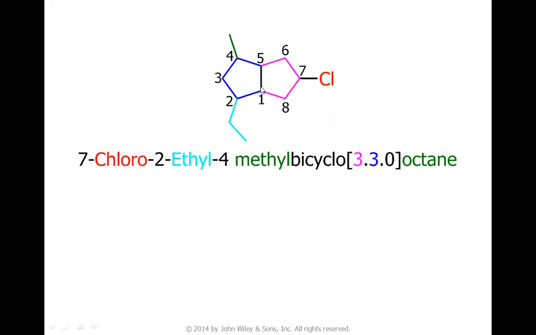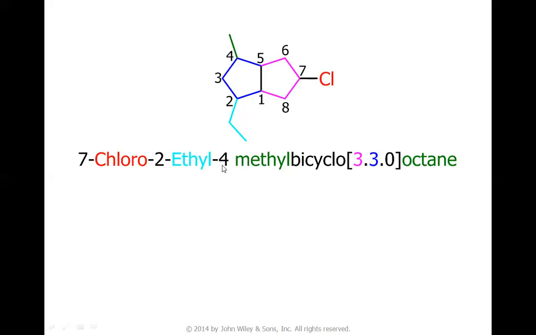For example, if you consider this carbon as one, you have the ethyl at 2 position. But if you consider this carbon as one, you have the methyl at 2 position, and you know that ethyl is better than methyl in case of numbering because of lower alphabetical order. So this is carbon 1, this is carbon 2, 3, 4, 5, 6, 7, and 8.